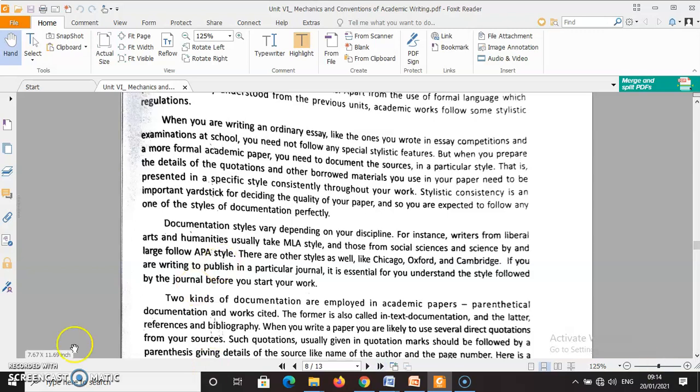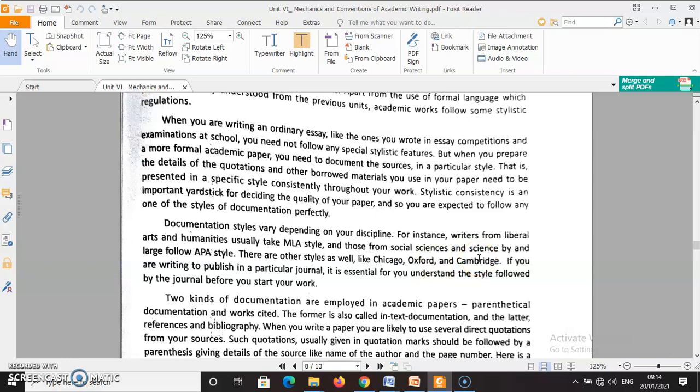So see here, documentation style varies depending on your discipline. For instance, writers from liberal arts and humanities usually take MLA style. For example, students studying English, history, geography, economics, etc. usually use MLA style, and students from social science and science by and large follow APA style. Then there are other styles as well, like Chicago Manual, Oxford University style, Cambridge style, etc., which are peculiar to those particular universities.